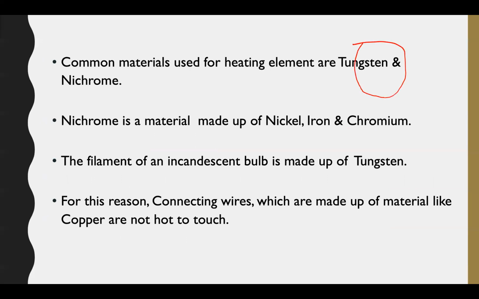Another one is nichrome, which is an alloy of nickel, iron and chromium. Mostly we use tungsten in the filament of incandescent bulbs. For this reason, connecting wires, which are good conductors, produce less heat, and poor conductors produce more heat. For that reason, connecting wires made of materials like copper are not very hot to touch.